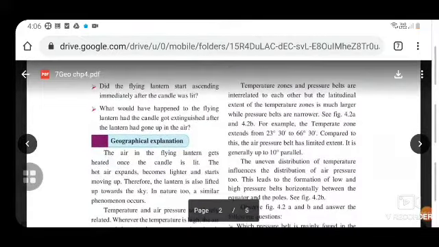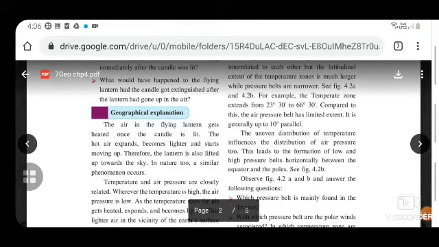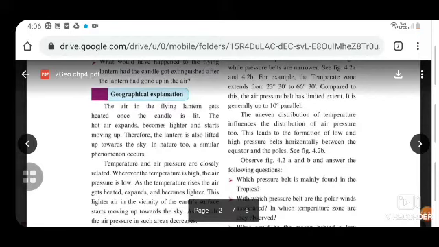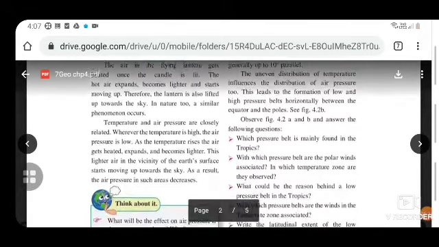So temperate zones and the pressure belts are interrelated to each other, but the latitudinal extent of the temperate zones is much larger while pressure belts are narrower. If you see in figure 4.2a and 4.2b, as I made you see, the temperate zone extends from 23 degree 30 minutes to 66 degree 30 minutes. Compared to this, the air pressure belt has limited extent. It is generally up to 10 degree parallel.